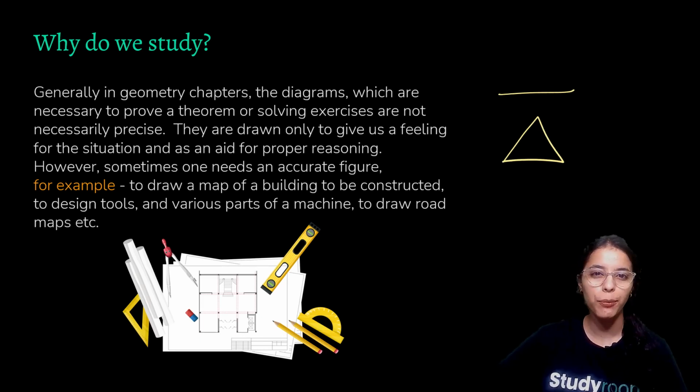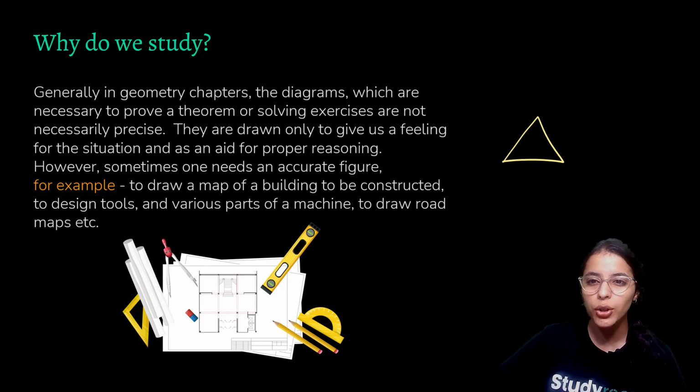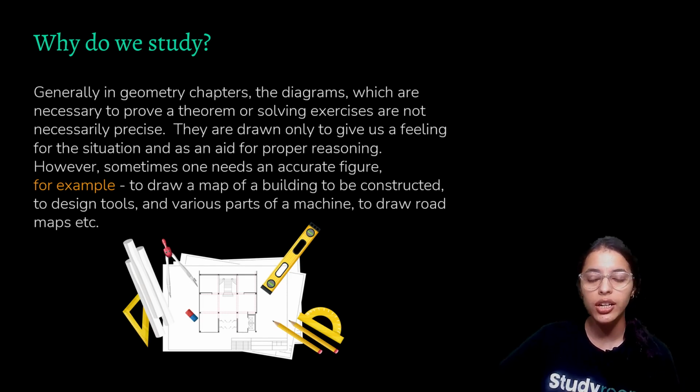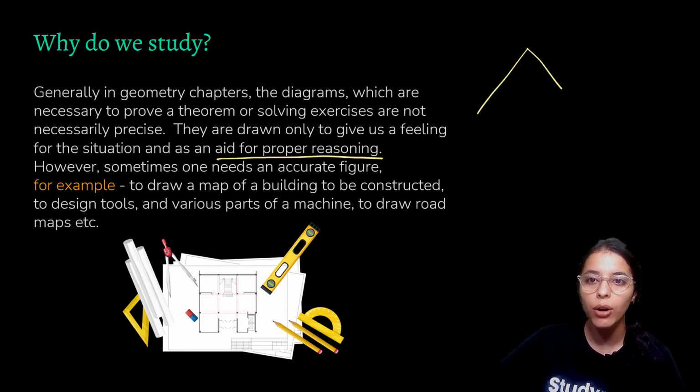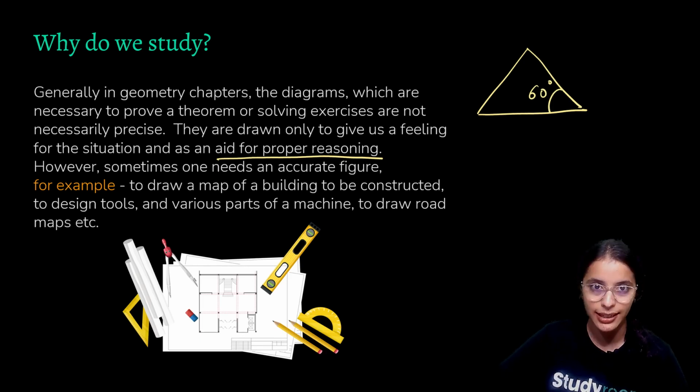Because in your previous geometry chapters, including lines and angles, circles, or maybe triangles, you might have proved a lot of theorems. And you might have noticed you need not have the exact shape or size of a triangle or exact radius of a circle. The images are just drawn to help you visualize. They are just an aid for proper reasoning. They help you visualize where and how the angles are there. And the angle also need not be exactly 60 degrees if you're proving something including 60 degrees.